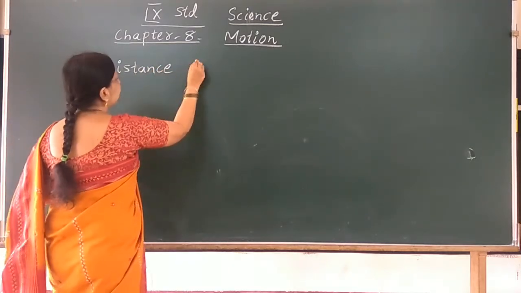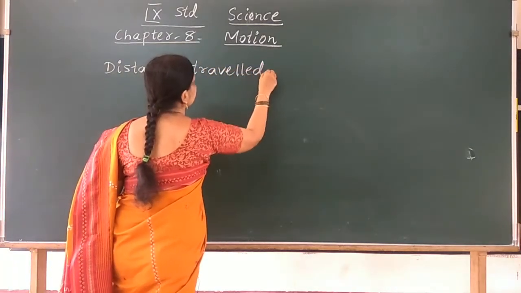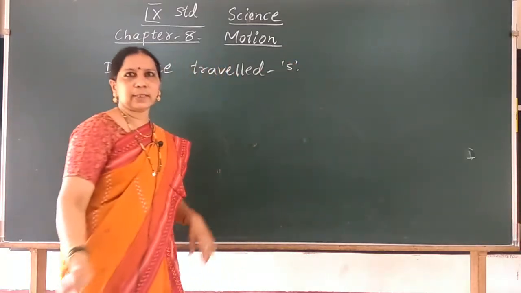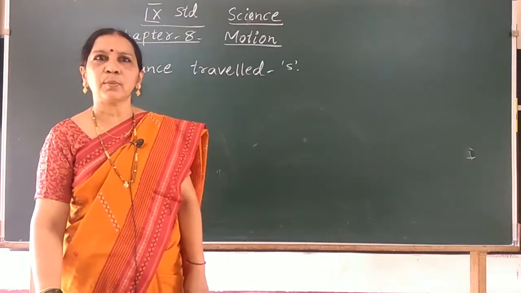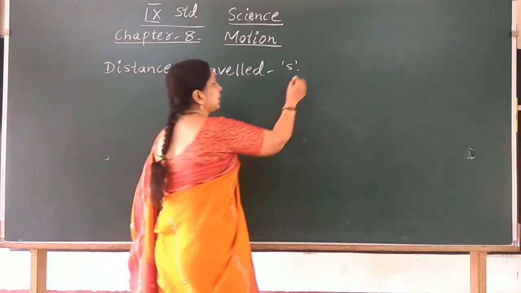Recall what you have learned. Distance travelled is denoted by S. Can you define the term distance travelled?